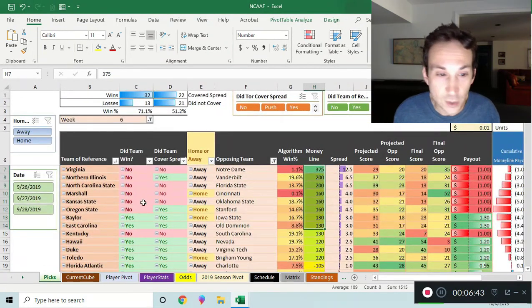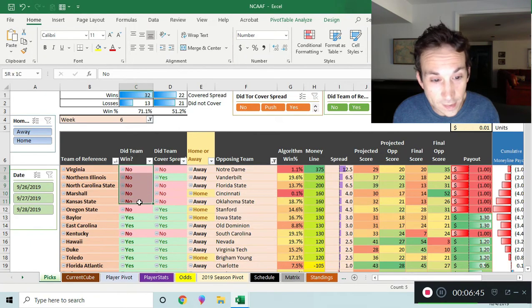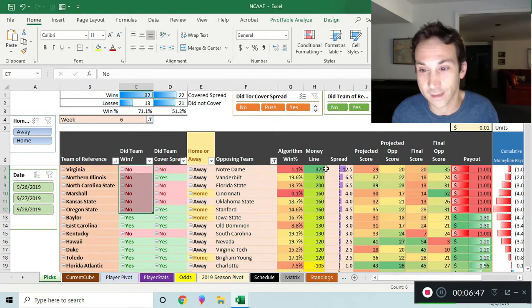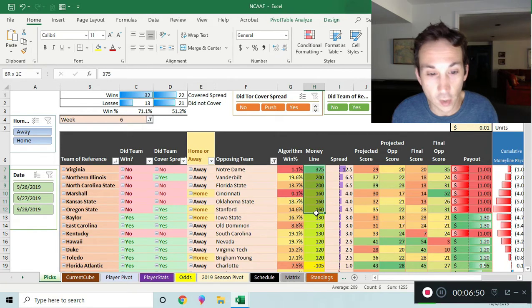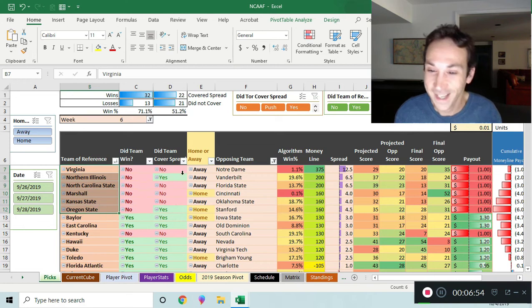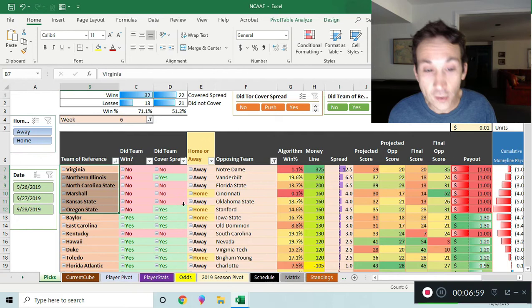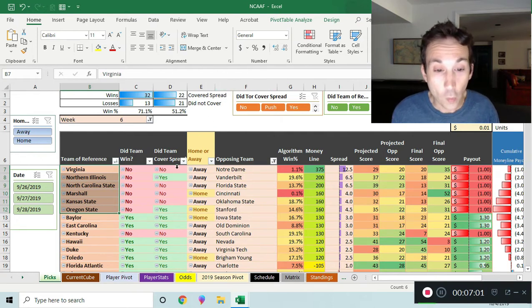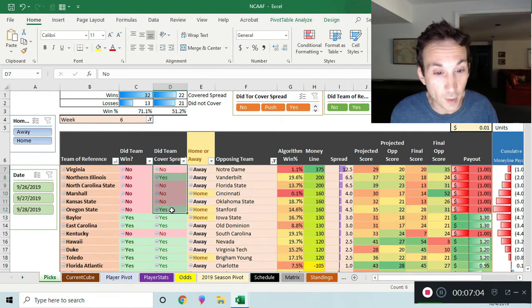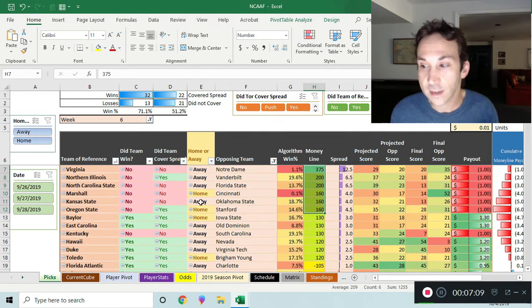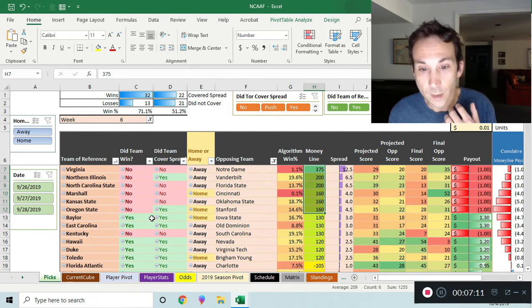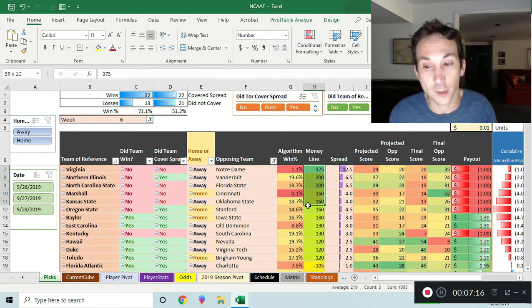As you can see, we lost the biggest 6. The top 6 paying games we lost on the money line, all these teams. That is bad. That is very bad. That means that our biggest underdogs are not hitting. Also, to show you how bad that is, many of them did not even cover their spreads. So we were only 2-4 on these games. This says to me that while the file has a lot of advantages in how it works, it's certainly not perfect because we're not picking off these big dogs.